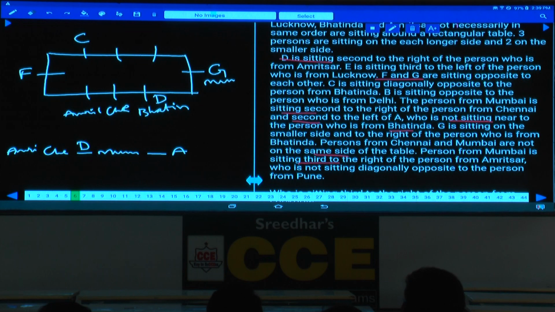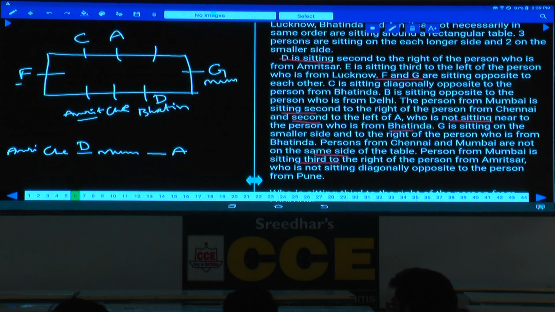If this is Mumbai, next one is blank, next one is A. Whether all these were fixed or not, I have taken this Amritsar at this place. Now, can Amritsar be F? Now I am checking whether F can be Amritsar or not. All the different possibilities, how do we know whether Amritsar must be only at this place? We should take the possible.